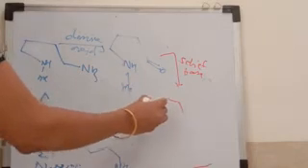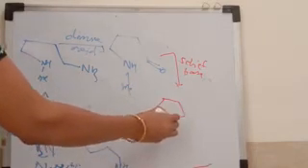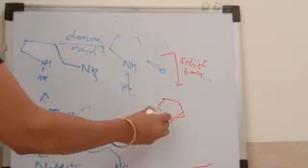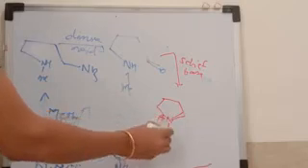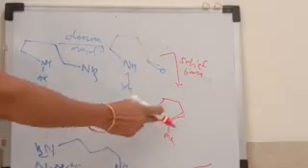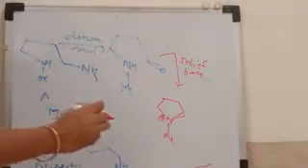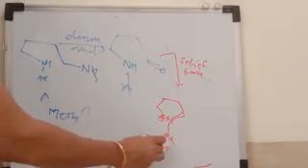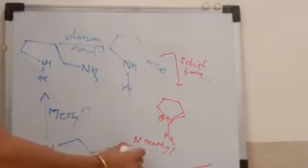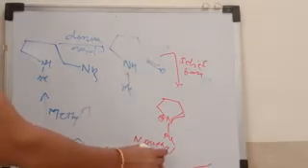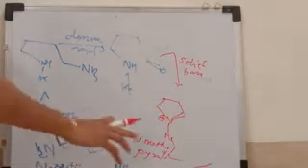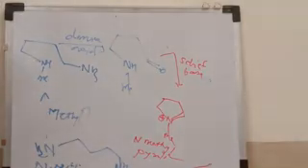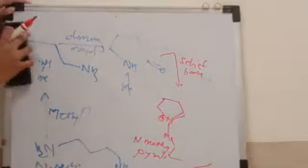What is the structure of the pyrrolinium cation? Here nitrogen, here a double bond, and here nitrogen carries a positive charge because a methyl is there. What is the name here? N-methyl pyrrolinium cation. This is the synthesis of N-methyl pyrrolinium from putrescine. Now we see the pyrrolidine and tropane alkaloids.